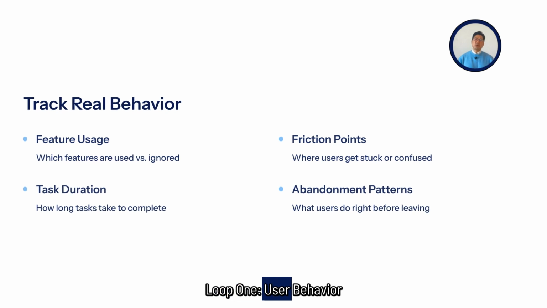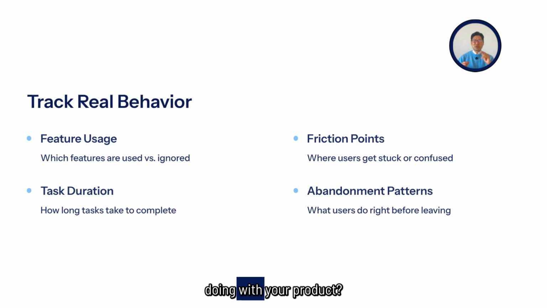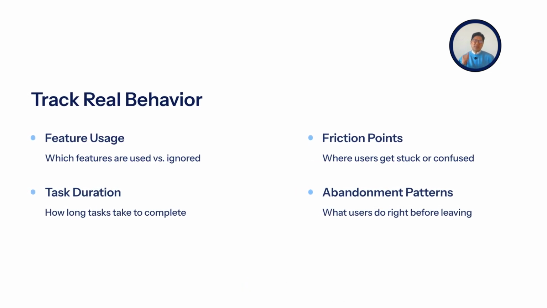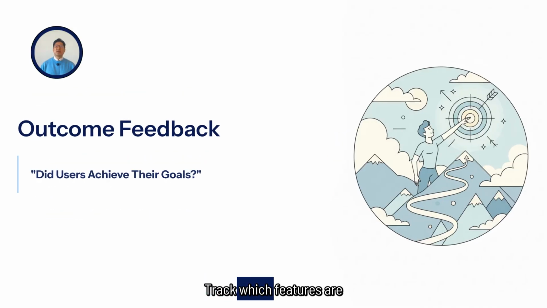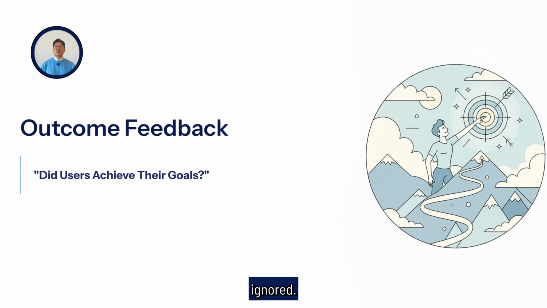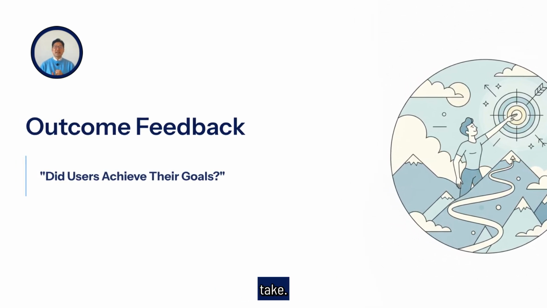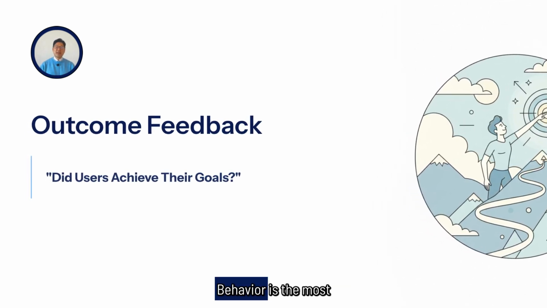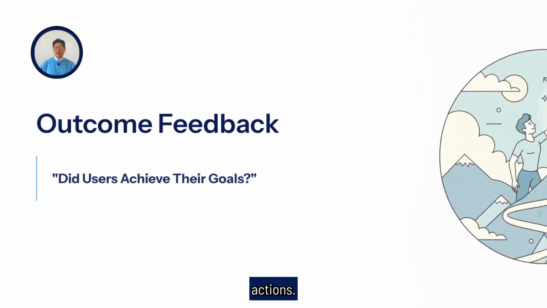Loop 1, user behavior feedback. What are users actually doing with your product? Not what they say they do, what they actually do. Instrument your product to track real behavior. Track which features are used and which are ignored. Track where users get stuck. Track how long tasks take. Track what users do right before they abandon. Behavior is the most honest feedback. Users cannot lie with their actions.